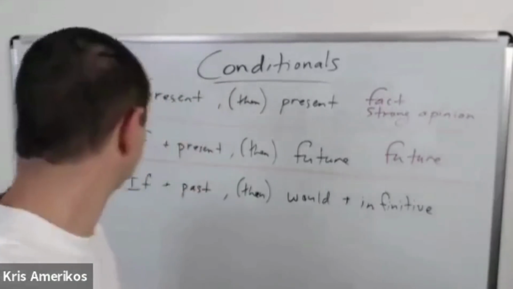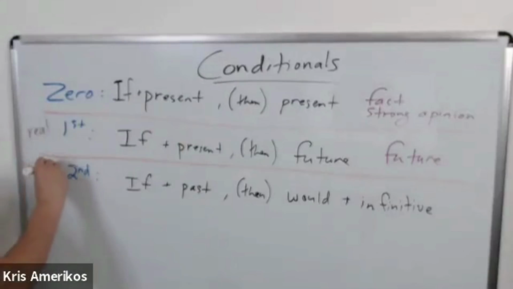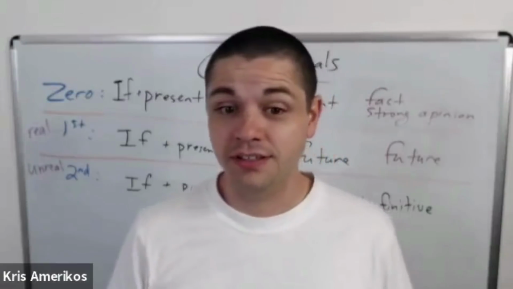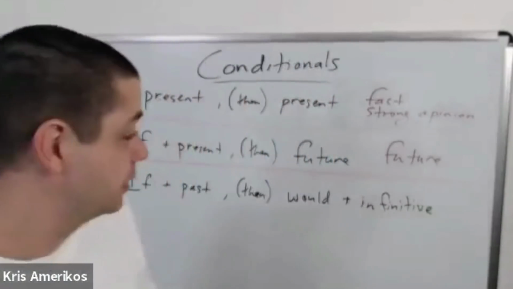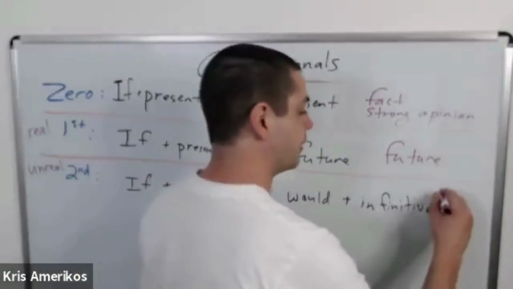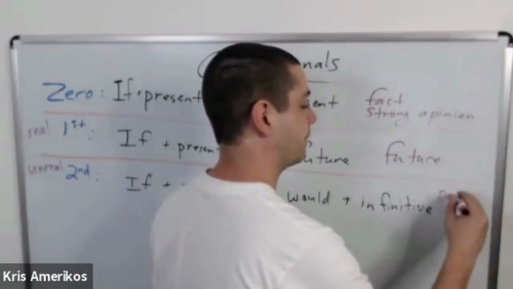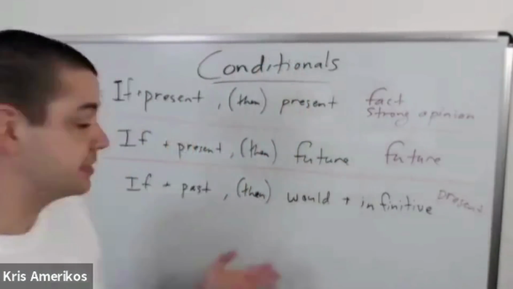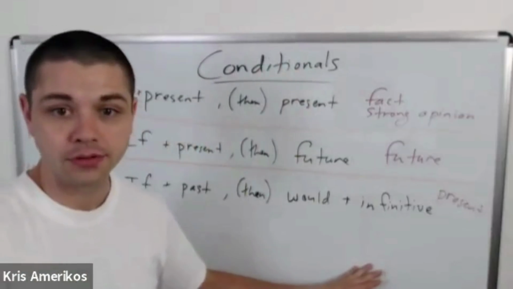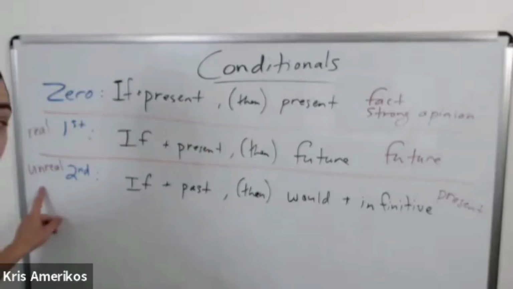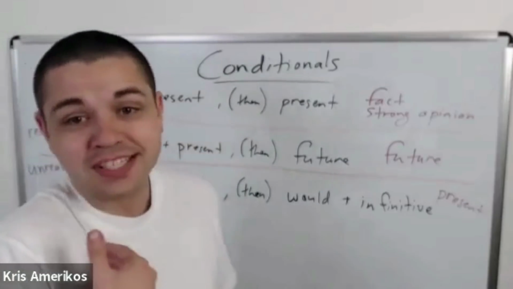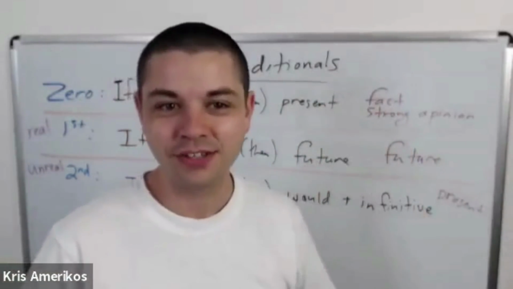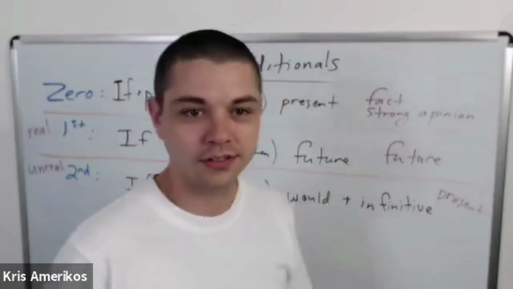But it's unreal. This is not real because I do not live in Antarctica and I don't see penguins every day. So second conditional is about the present. It's about now. And this is not true now. This is not real. It's unreal, because my present cannot be different right now. It can be different in the future, but it cannot be different right now. So it's not a real situation, right?